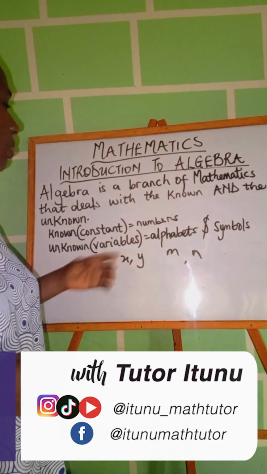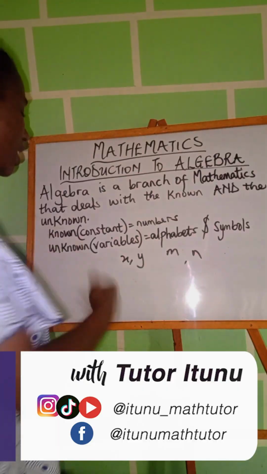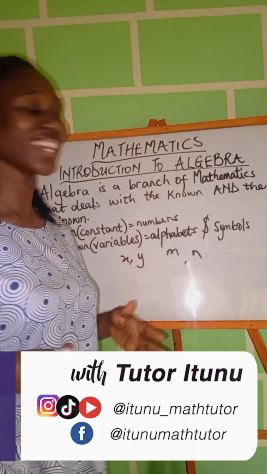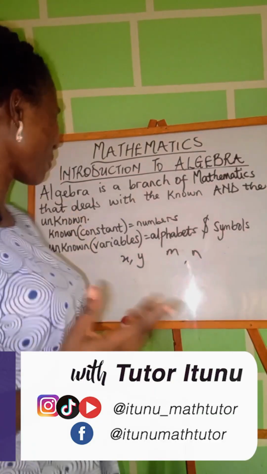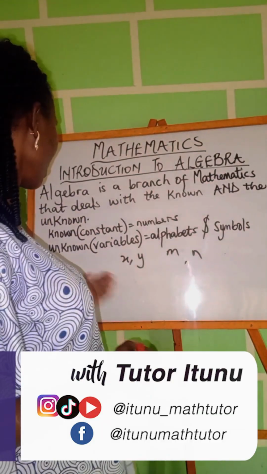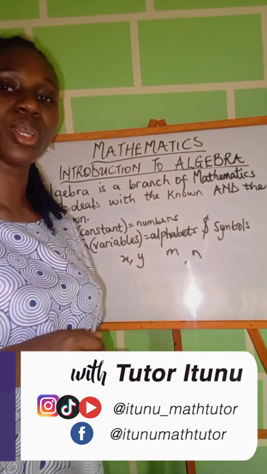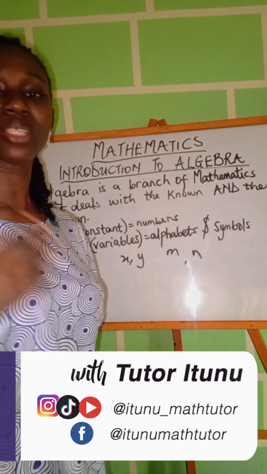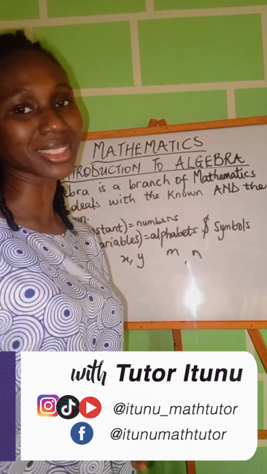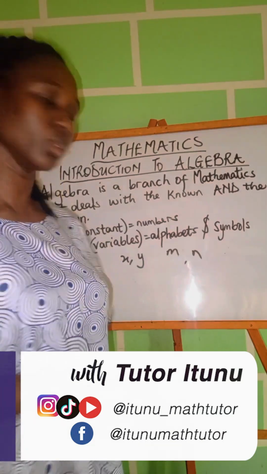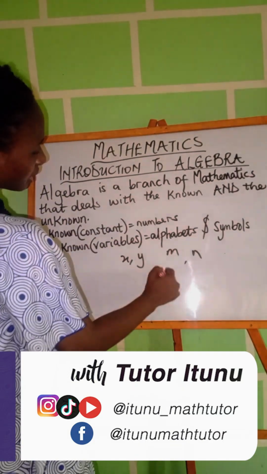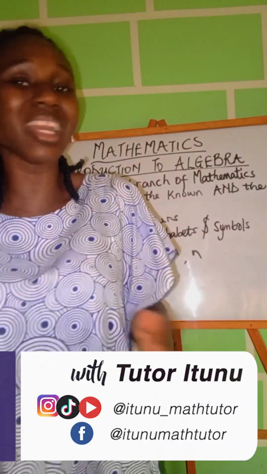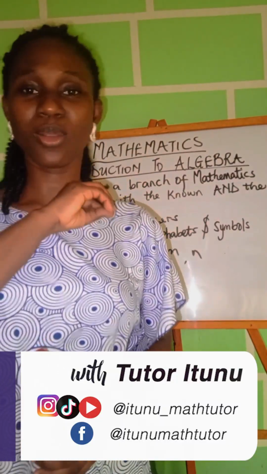Now, the alphabets that I like to use are the X and Y most times. And if I want to play around with it more, I can use the M and the N to represent the unknowns. Now, one has to be very careful when representing the unknown with an alphabet. For example, let's say you use the A. Most times, some students write their 9 and their A alike.